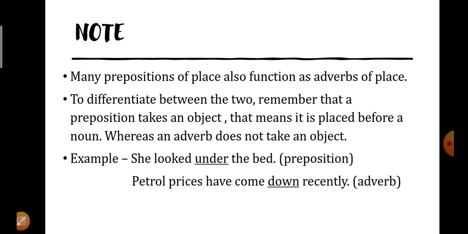So for differentiating between the two, just remember that a preposition takes an object, that means it is placed before a noun, whereas an adverb does not take an object. Let us understand this with an example. For example, it is said here that she looked under the bed. Under is a preposition, and the bed is an object over there. So it is placed before a noun, and this sentence has an object present in it. That is why this is a preposition.